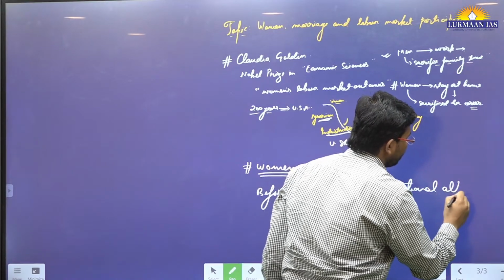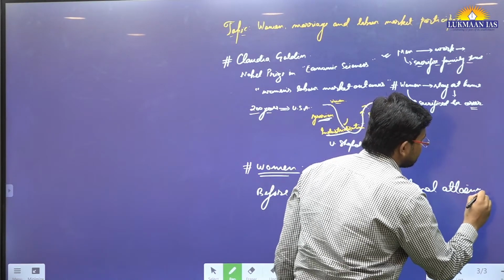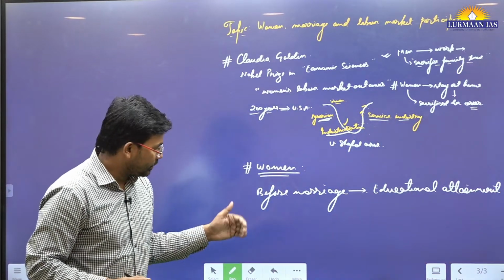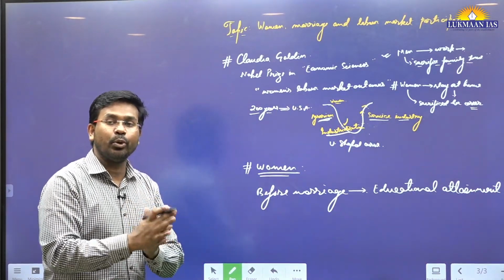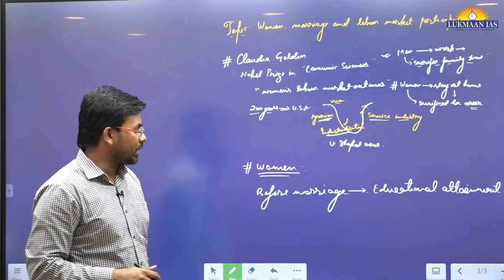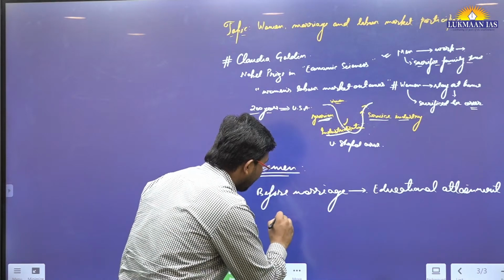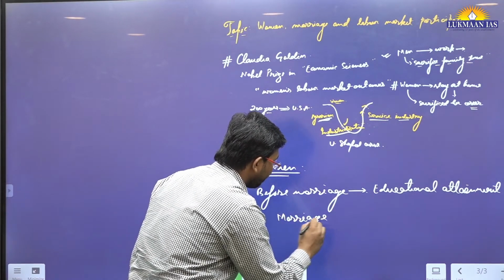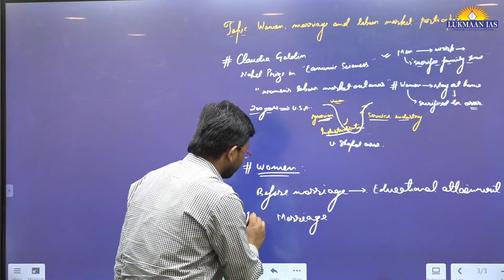She goes for educational attainment, means she attains education before marriage. For most part of her childhood and adolescent phase, she goes for educational attainment. But what happens when she gets married? So after marriage, what happens?